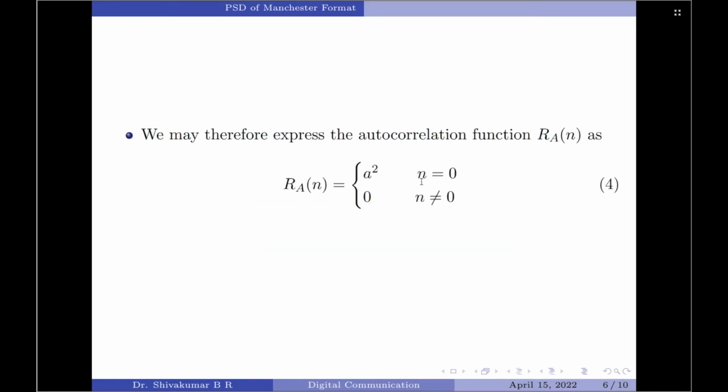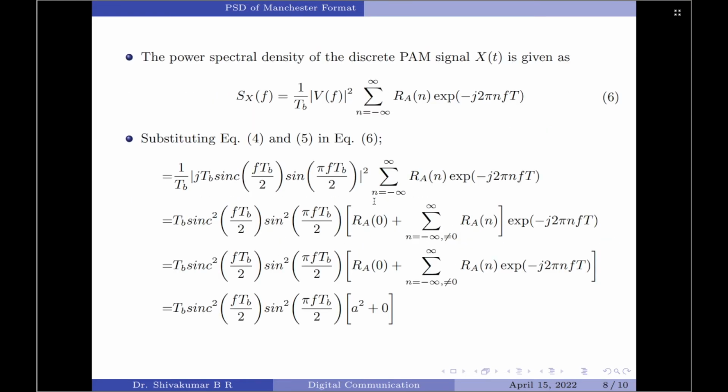As per the equation 4, which is for the Ra of n, we have for n equal to 0 as A square and for n not equal to 0, 0. So, let me now split the Ra of n into two parts here, for n equal to 0 and not equal to 0. So, it is written as Ra of 0 plus summation n varying from minus infinity to plus infinity, but not equal to 0, Ra of n.